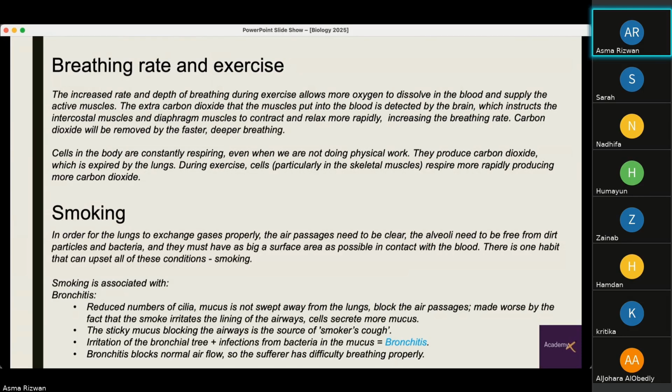So cells in the body are constantly respiring even when we are not doing physical work. They produce carbon dioxide, which is expired by the lungs. During exercise, the cells respire more rapidly, producing more carbon dioxide.